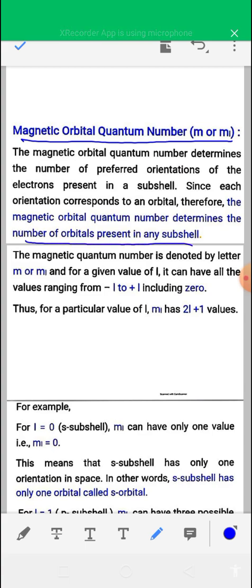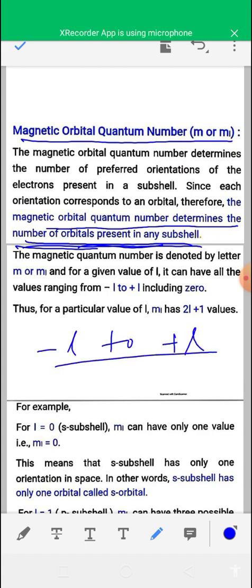The values of m or ml, that is the magnetic quantum number, range from minus l to plus l, including 0. That is, the total values of ml are 2l plus 1. There are a total of 2l plus 1 possible values of the magnetic quantum number.